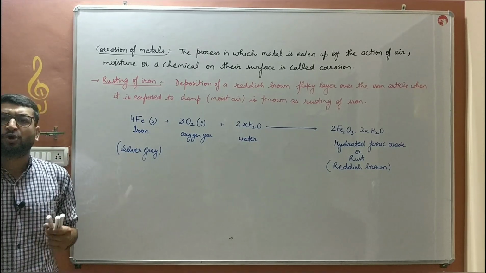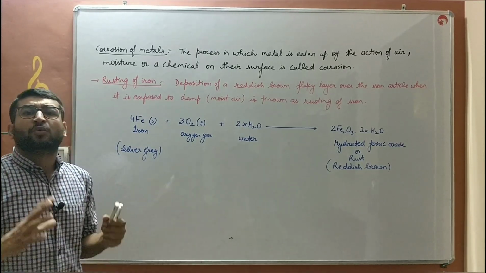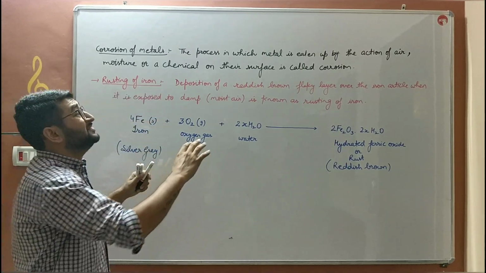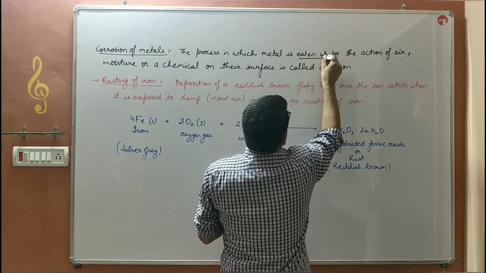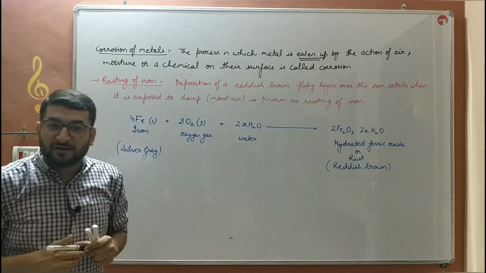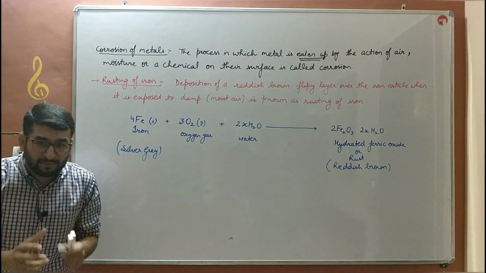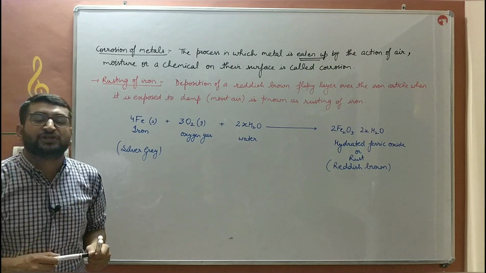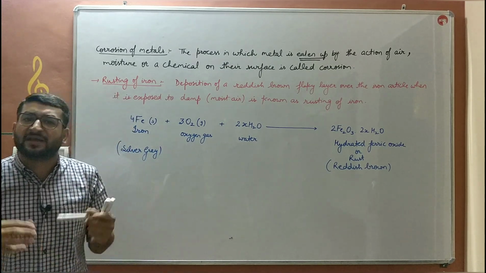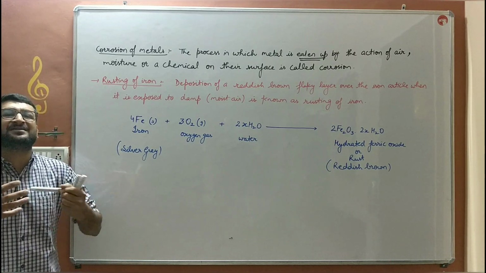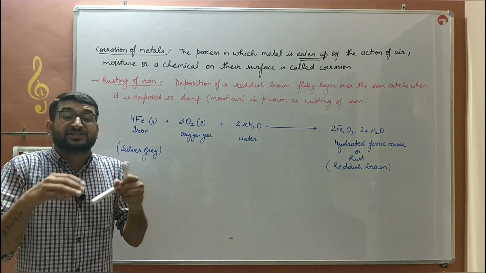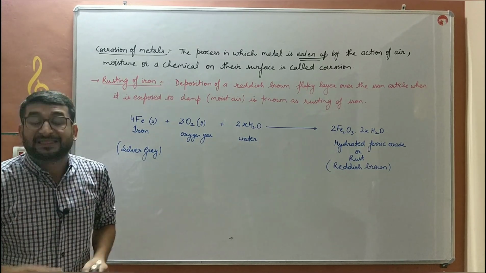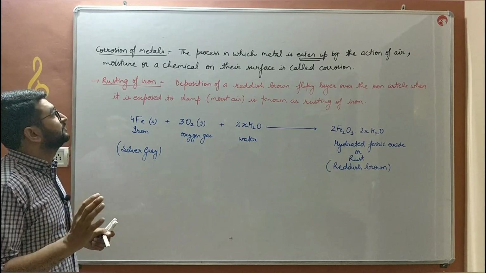This is the corrosion of metals. What is corrosion, bache? It is the process in which metals are eaten up by the action of air, moisture, or a chemical on their surface. It is the process in which a metal reacts with the air, moisture, or a chemical present nearby it, and then its luster nature, or you can say its shine, removes away. That is known as corrosion.